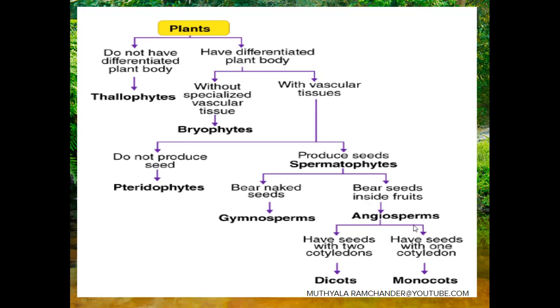Angiosperms are of two types: dicotyledons and monocotyledons. Dicotyledons contain two cotyledons in the seed, and monocotyledons contain a single cotyledon in the seed. This is the overall review of land plant diversity. Based on these characters, we can easily recognize whether a plant belongs to bryophytes, thallophytes, pteridophytes, gymnosperms, or angiosperms like dicotyledons and monocotyledons.